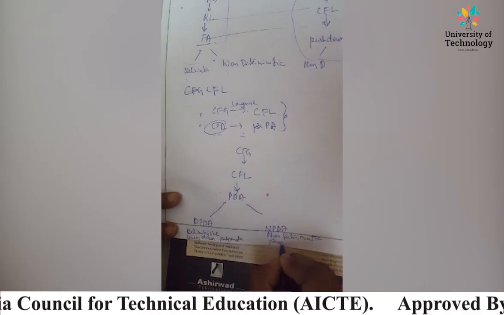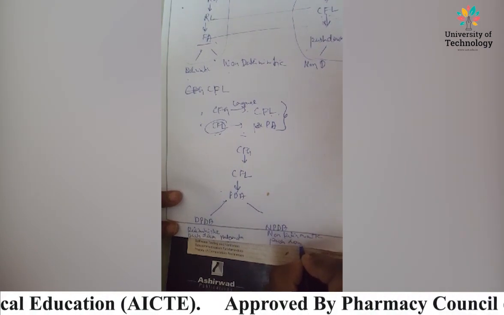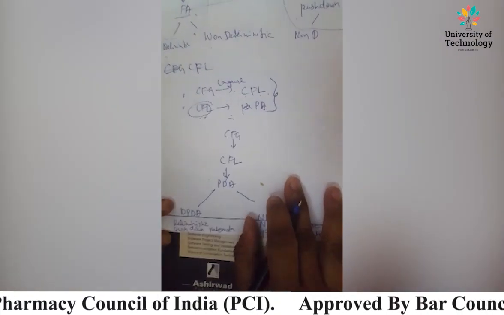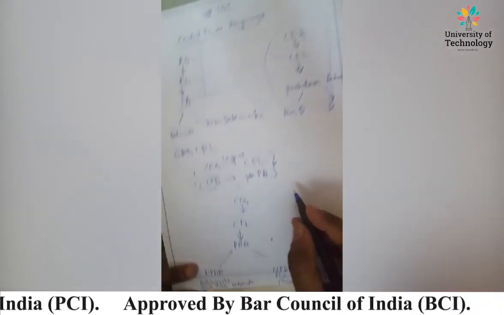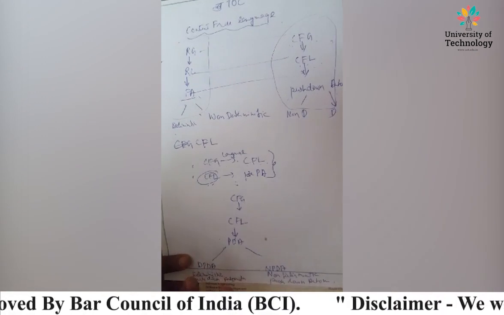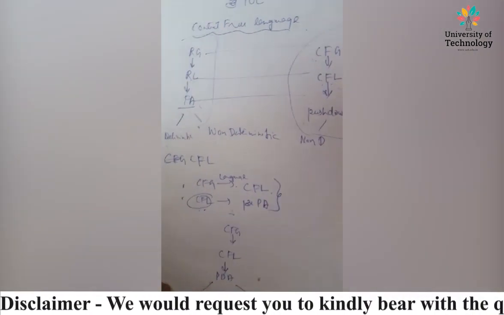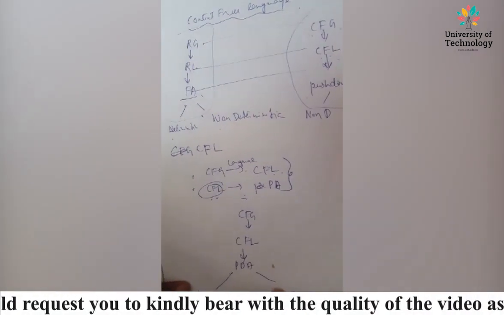Right? This is clear. Now, if you have to compare deterministic push-down automata and non-deterministic push-down automata, how are we going to define it?